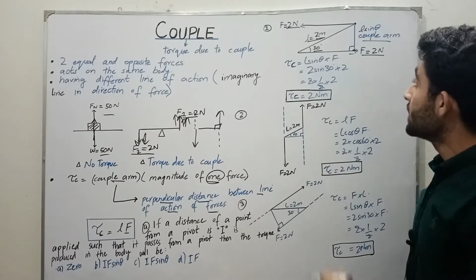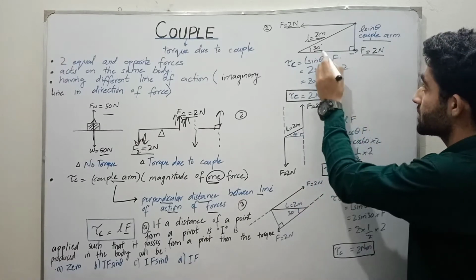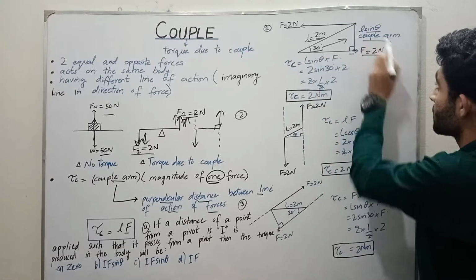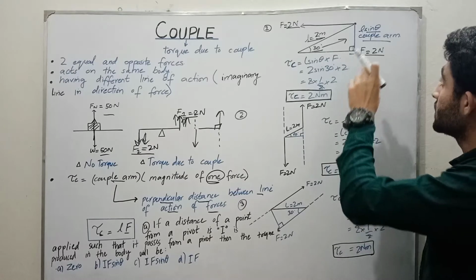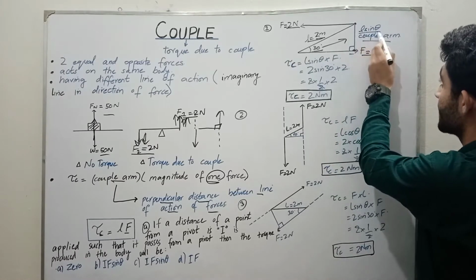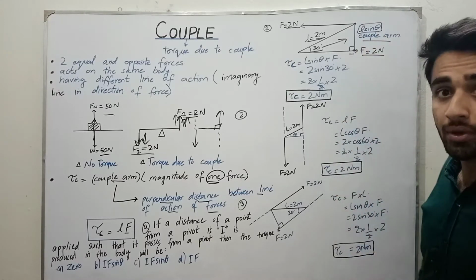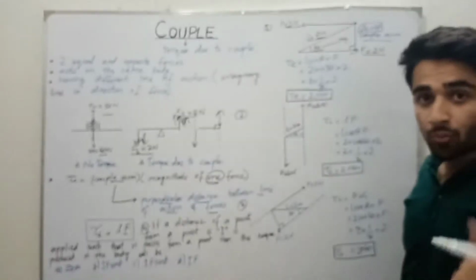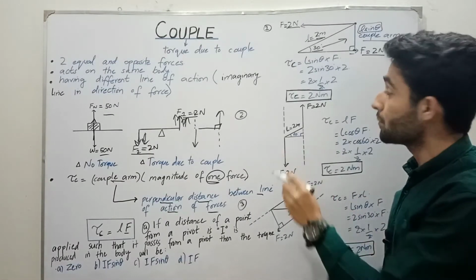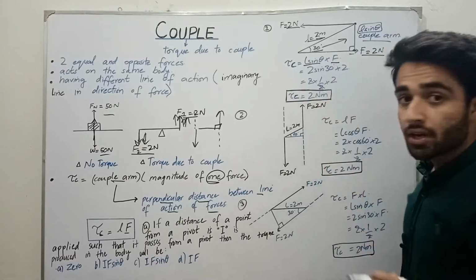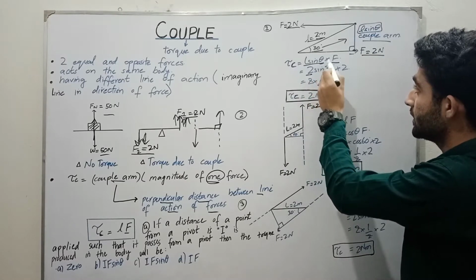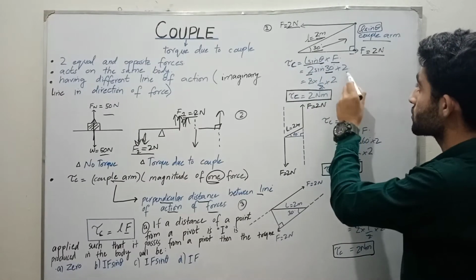So we have to find this component of this angle. We know that the trigonometric component which is opposite to the theta angle is sine theta. So in this case, the couple arm we have obtained is L sine theta. By putting in the formula the couple arm L sine theta multiplied by force, we know the magnitude of L is 2, theta is 30 degrees, and we have the force, 2 Newton.